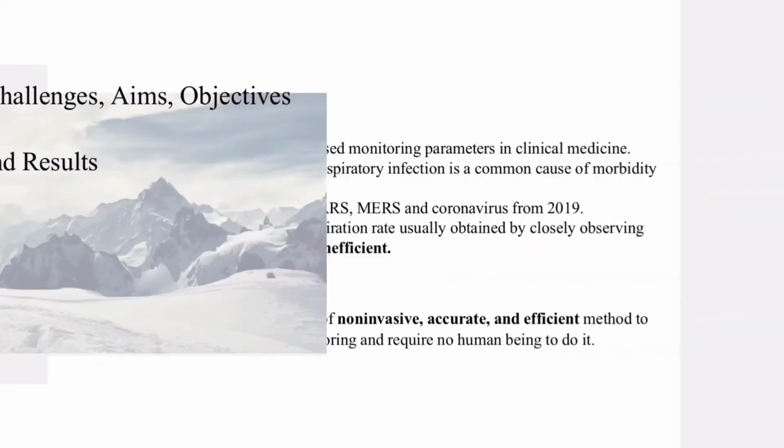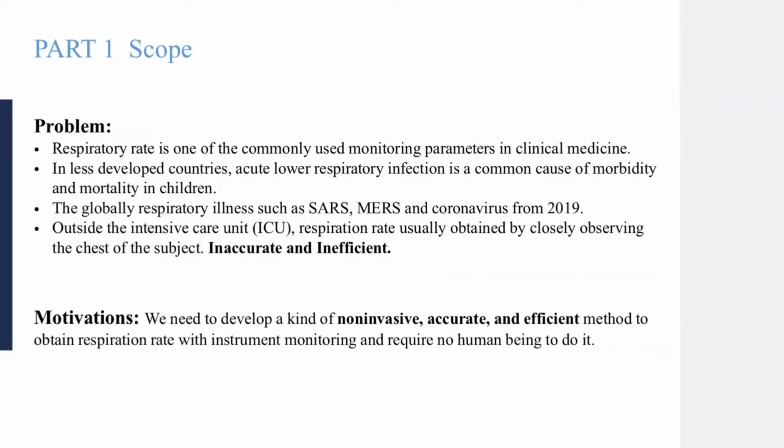First of all, the problems and motivation. Respiratory rate is one of the commonly used monitoring parameters in clinical medicine. In less developed countries, acute lower respiratory infection is a common cause for mortality in children. Respiratory rate monitoring can also be used for sleep apnea syndrome, which is a major sleep disorder. It can lead to repeated episodes of complete or partial obstruction of the upper respiratory tract during sleep.